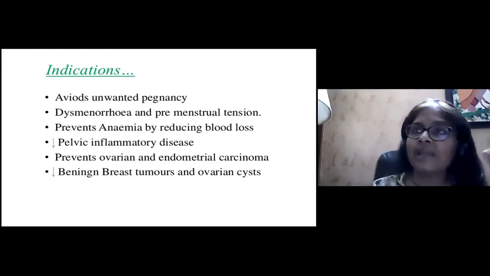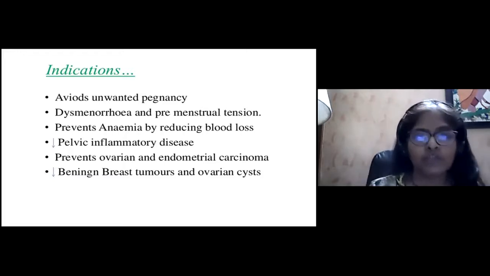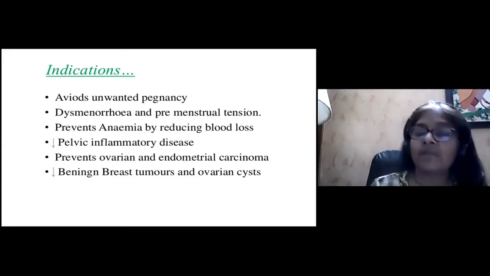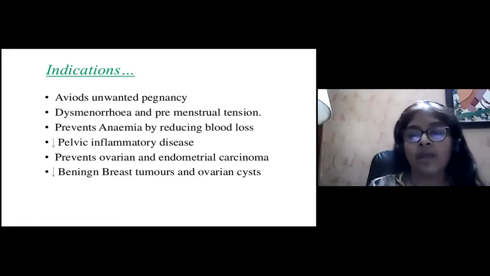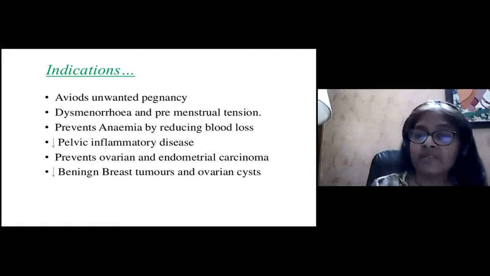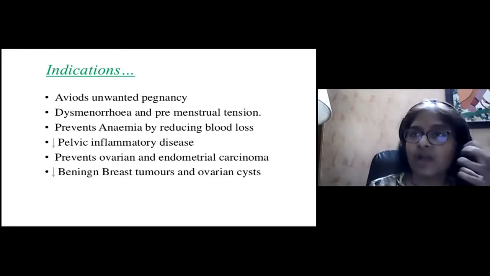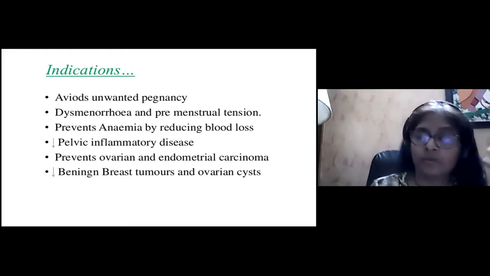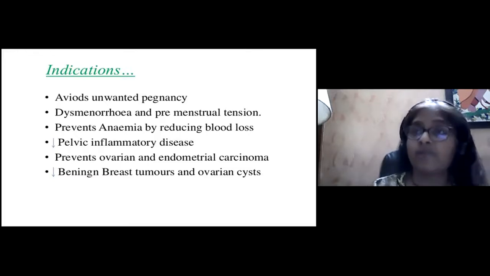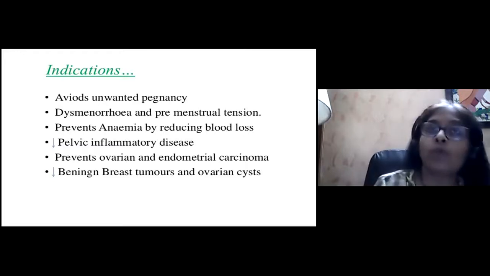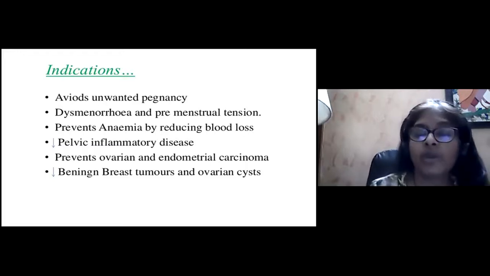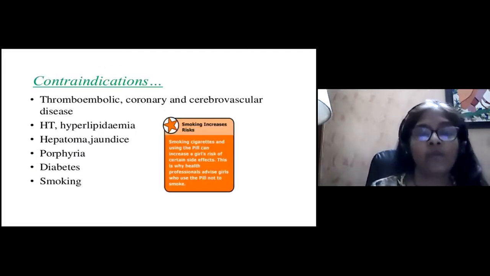So what are the indications of oral contraceptive pills? Of course, the main indication is contraception to avoid unwanted pregnancy, but they can also be used in dysmenorrhea and premenstrual tension. It prevents anemia by reducing blood loss. It reduces the incidence of pelvic inflammatory disease because it thickens the cervical mucus. It prevents ovarian and endometrial carcinoma because it prevents ovulation, and it prevents the overgrowth of the endometrium, and it also reduces benign breast tumors and ovarian cysts.